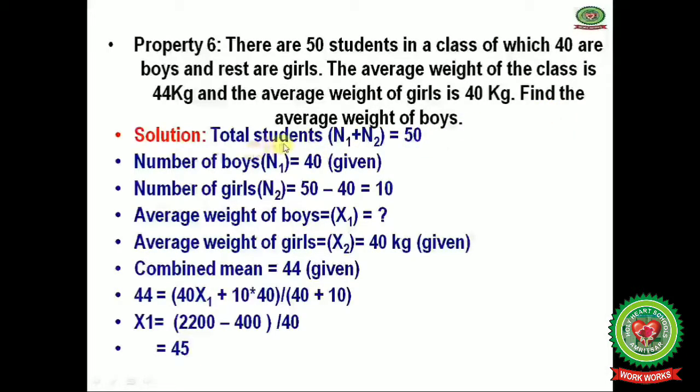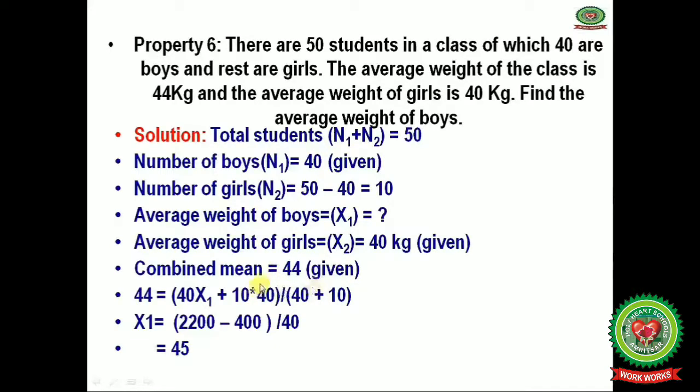Now we have the total number of students, n1 plus n2, equals 50, and the number of boys, n1, equals 40, and the number of girls, n2, equals 50 minus 40, which equals 10. Done. Now the average weight of boys, x1, we have to calculate, it is not given, and the average weight of girls, x2, equals 40 kg, it is given in the statement. Now the combined mean is 44, it is also given.